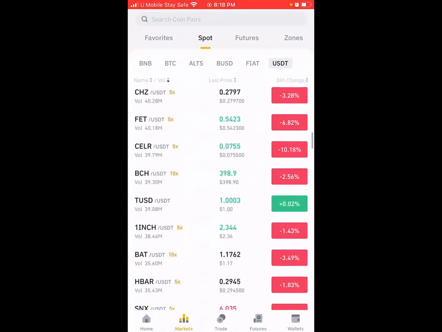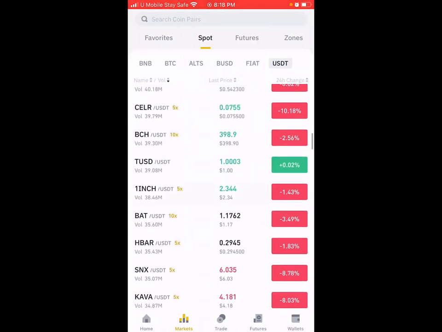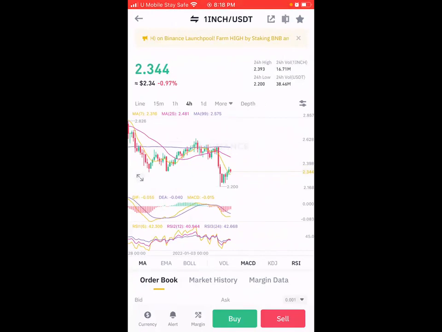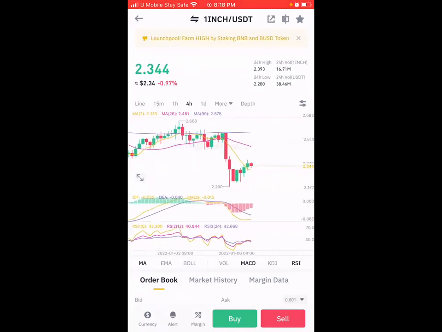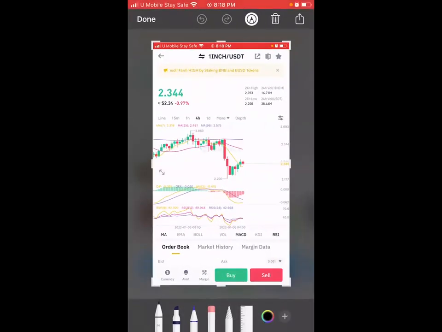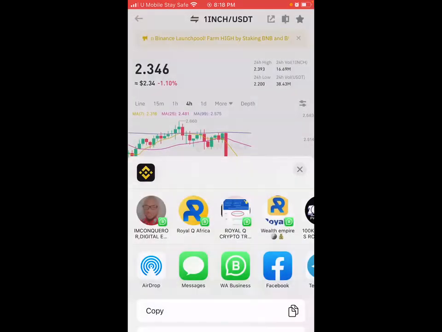So you see, all the markets are red. Meaning all the market, look at 1inch. This one has dropped more than 90%. Now look, if you're looking at it now, you could see there's a bull run even in the dip, even here in the dip. You see, it sold down to this point, recovered back here, made a red here. Now it's giving good profit. It's on the bull run, right in the dip.